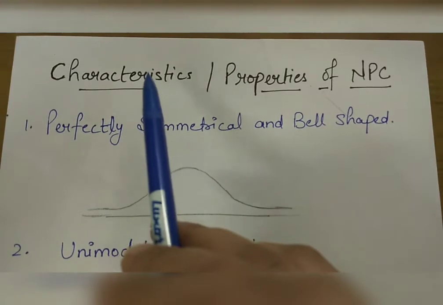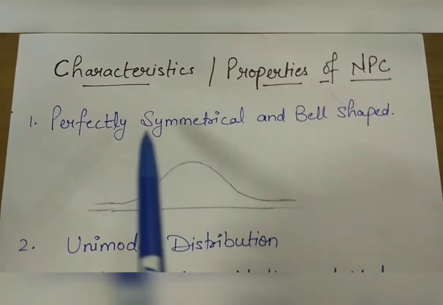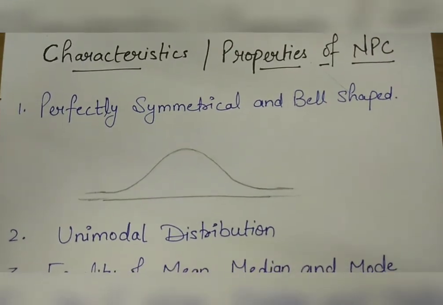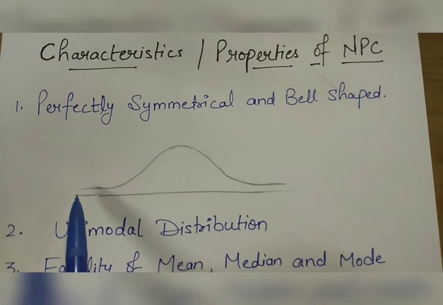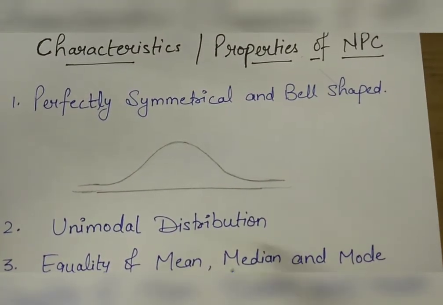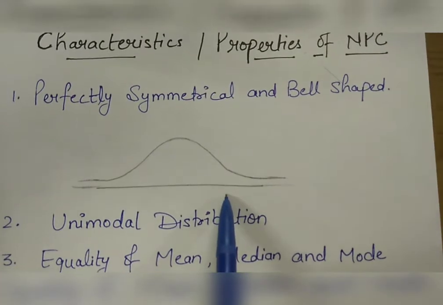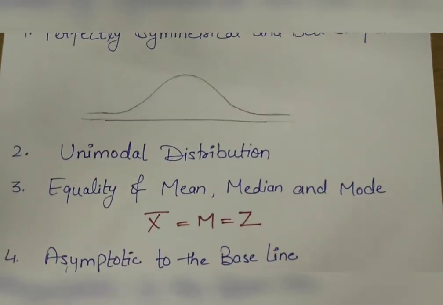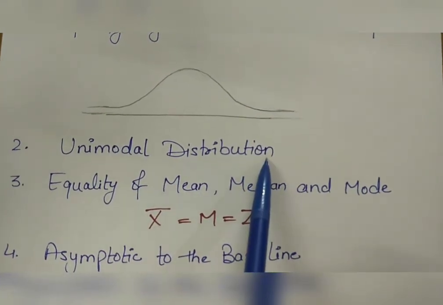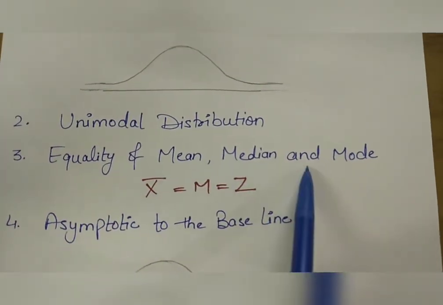Now come to the characteristics or properties of the normal probability curve, that is NPC. First, perfectly symmetrical and bell shaped. The normal curve is perfectly symmetrical and bell shaped about the mean. This means that if we fold the curve along its vertical axis at the center, the two halves would coincide. Second, unimodal distribution. It has only one mode.